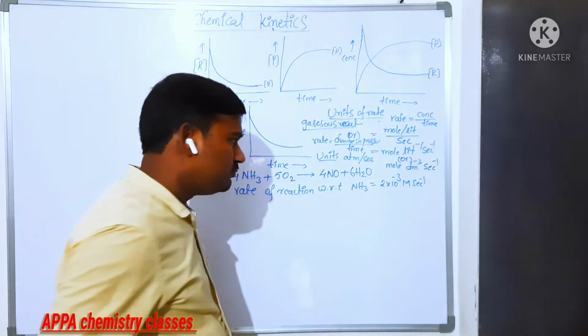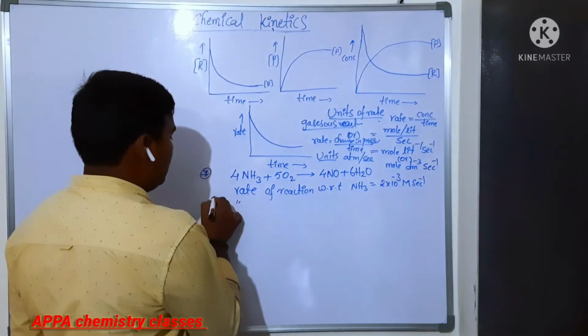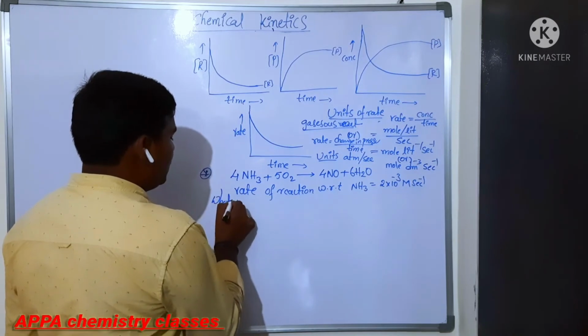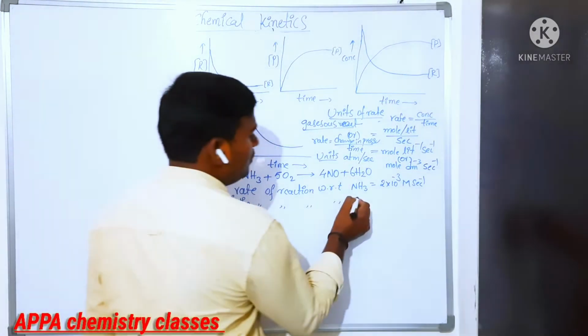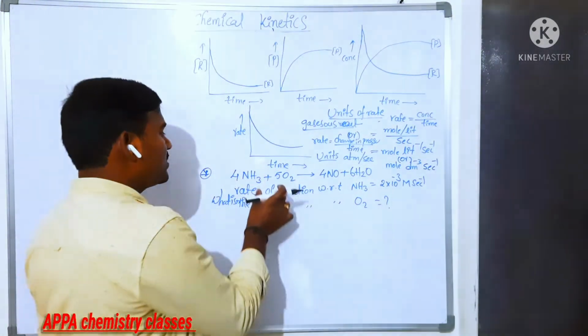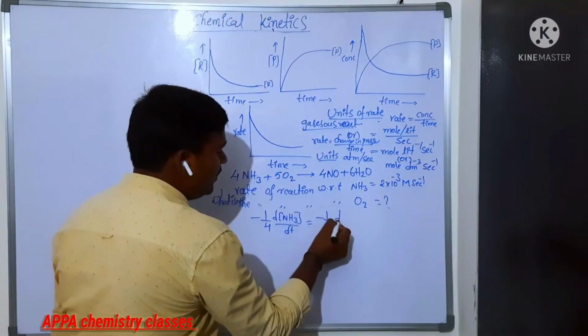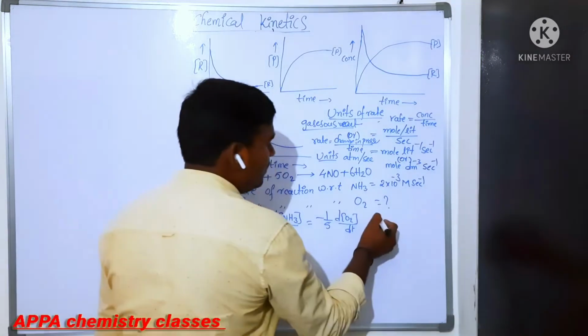Now in this case, rate of reaction with respect to ammonia will be this one. And what are they asking? They are asking the rate of reaction with respect to oxygen. So what are they asking? The relation between this and 1/5 of the rate of disappearance of oxygen. Now what is given here?